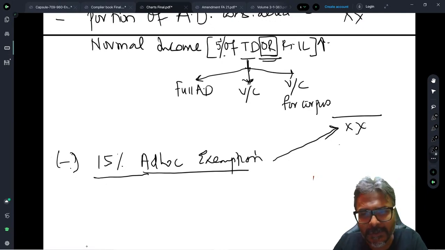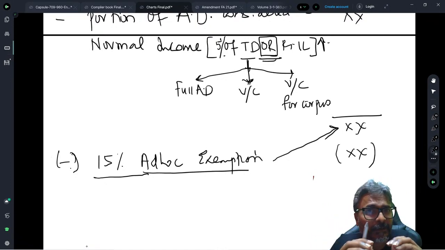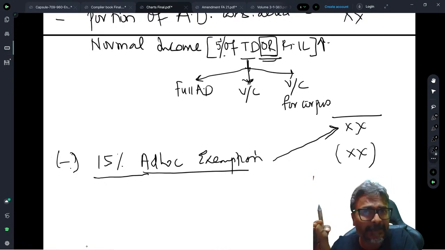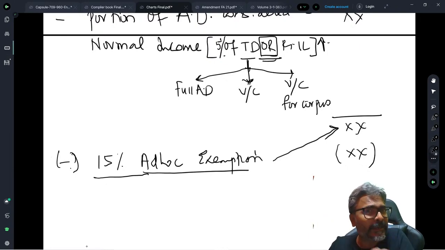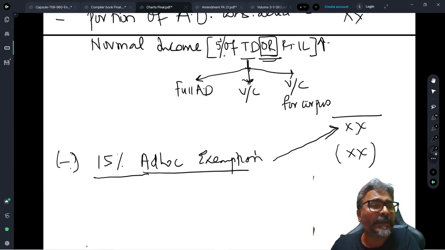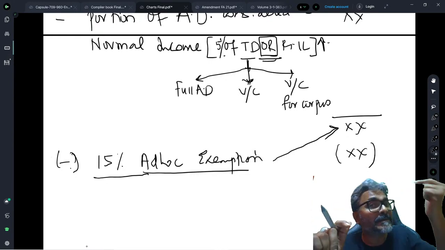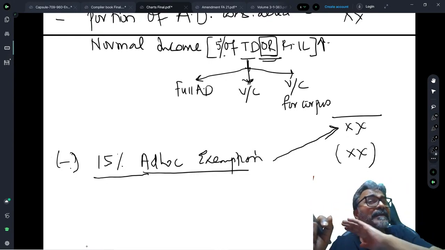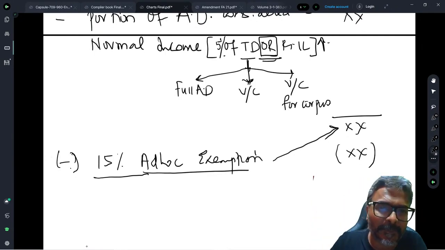Fine, students. So I hope that every one of you, if there is a specific reference in the question of your examination that the assessee has not invested in the year in the mode specified under section 11(5), indirectly they are giving you the hint: please don't take that 15% ad hoc exemption, since the question specifically says that the assessee has not invested anything in the 11(5) investment.